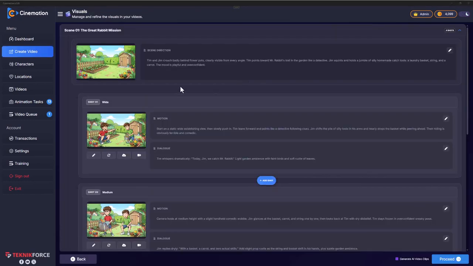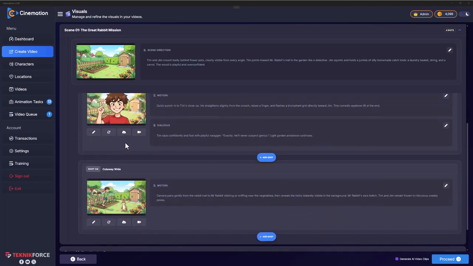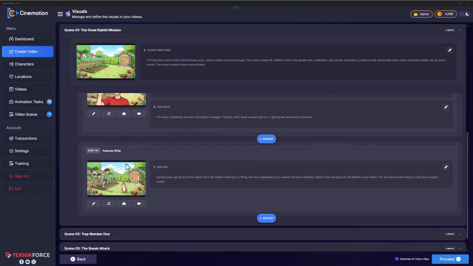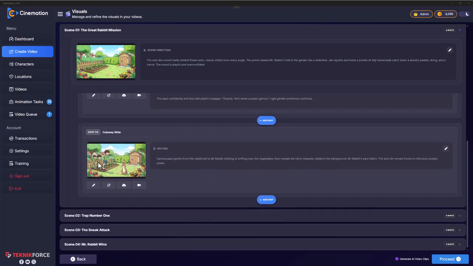Alright, there we have it, the entire storyboard, and this is your time to inspect each of the visuals. You can see how beautiful they look, and you can actually modify them as you want. So you can see the actions. Now sometimes, of course, AI can make a mistake. AI technology is growing very fast, but it's not perfect. So you can see this one has 3 different characters. Now when that happens, don't be discouraged. There are multiple ways to fix this.